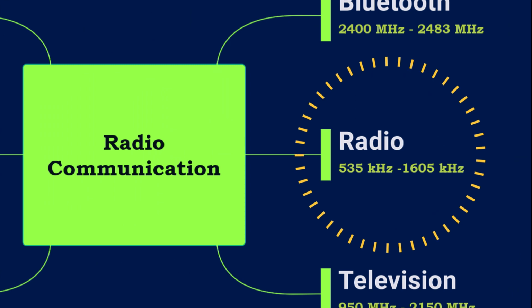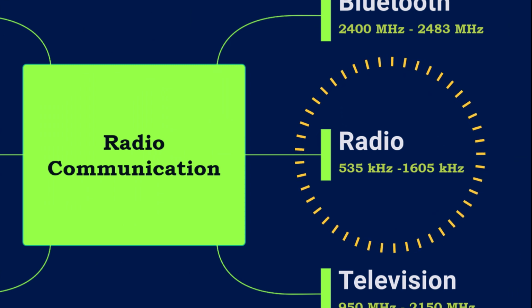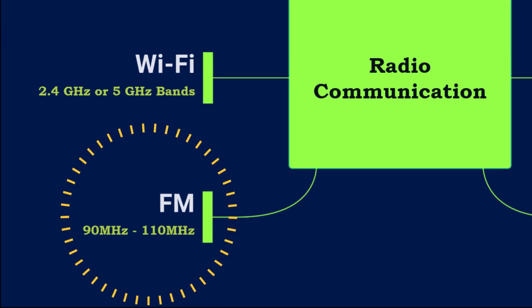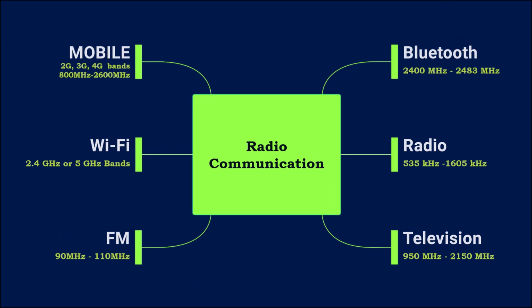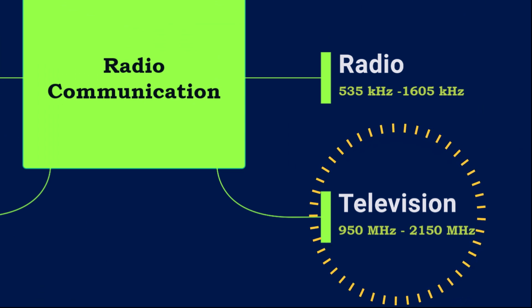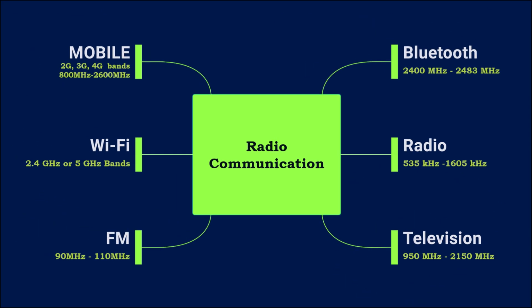Radio or amplitude modulation frequency range is from 535 kHz to 1605 kHz. FM frequency range is from 90 MHz to 110 MHz. And television channels frequency range is from 950 MHz to 2150 MHz. So, let's discuss all of these applications one by one.